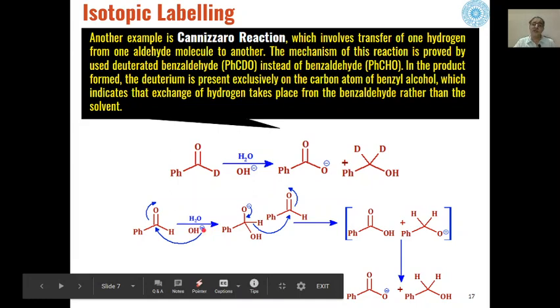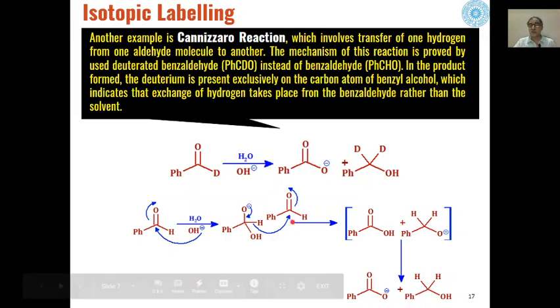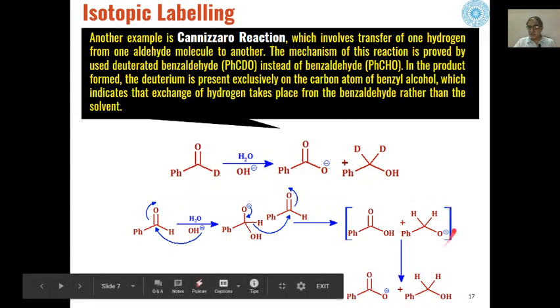So in the first step, the base will attack the electrophilic carbon of the benzaldehyde to give us this type of intermediate, and then this hydride will shift from one benzaldehyde molecule to the other benzaldehyde molecule, and we will get these types of intermediates, which will be further converted into benzoic acid and benzyl alcohol.